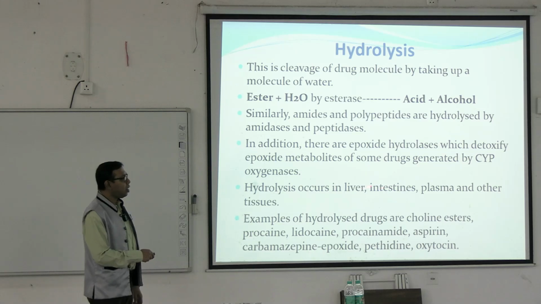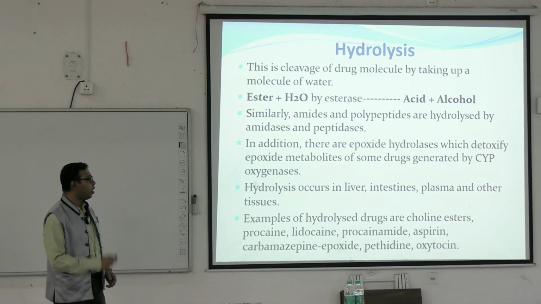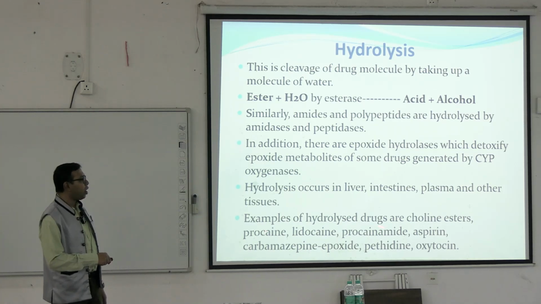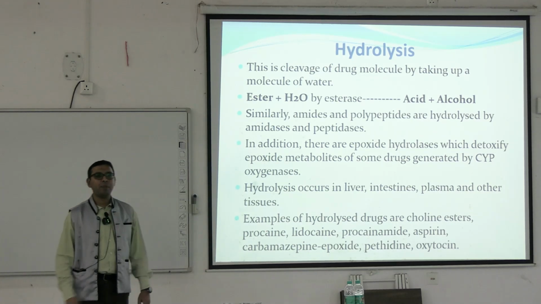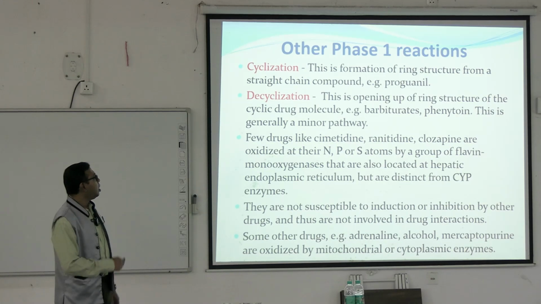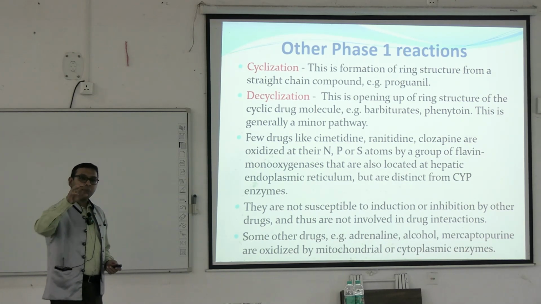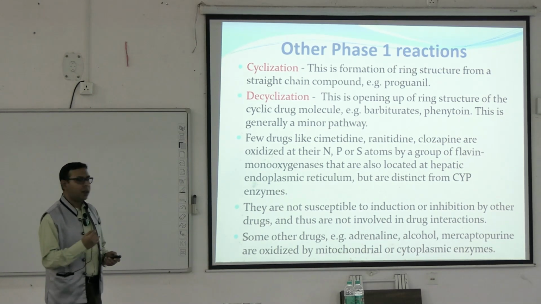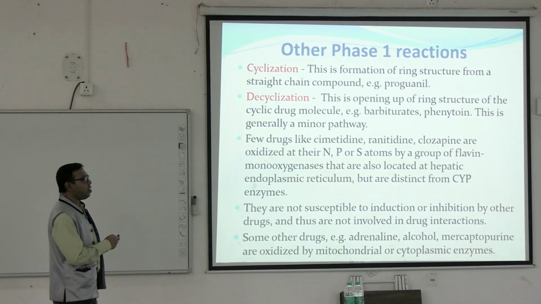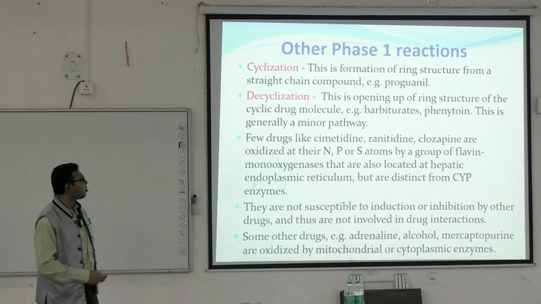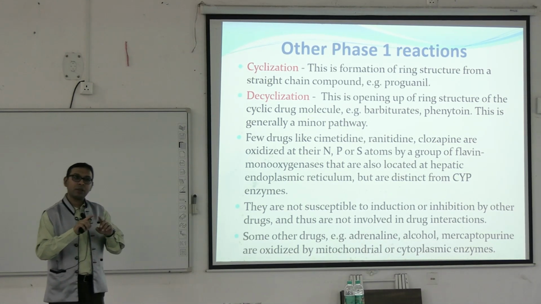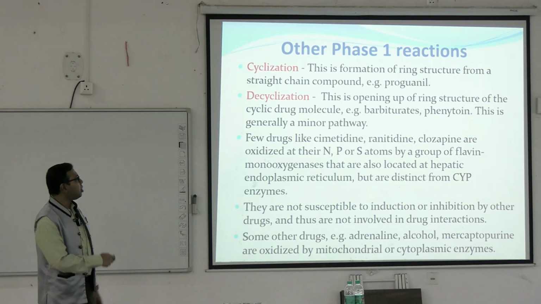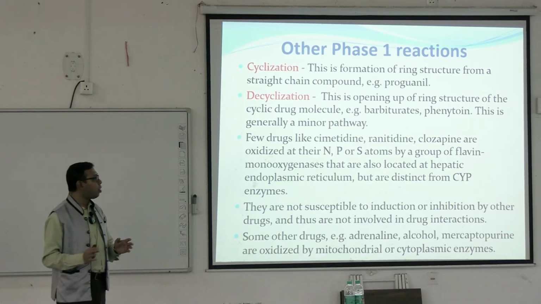So, hydrolysis occurs again in the same areas: liver, intestine, plasma, different types of tissues. Cholinesterase, procaine, lidocaine, procainamide. So, these are the different drugs that are mainly metabolized by hydrolysis. Apart from the oxidation reactions we have already seen and hydrolysis, there are some other phase 1 reactions, lesser used now, like cyclization, that is a cycle is formed in the structure, or decyclization, that is, the chemical structure already has a cycle, like a benzene ring, and that ring is opened up. So, these are the different ways by which different drugs are biotransformed.